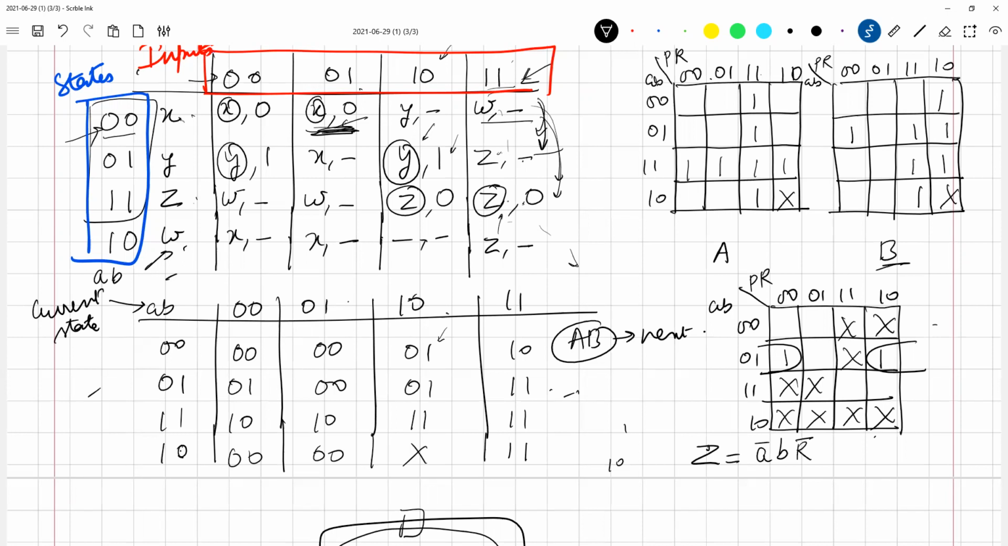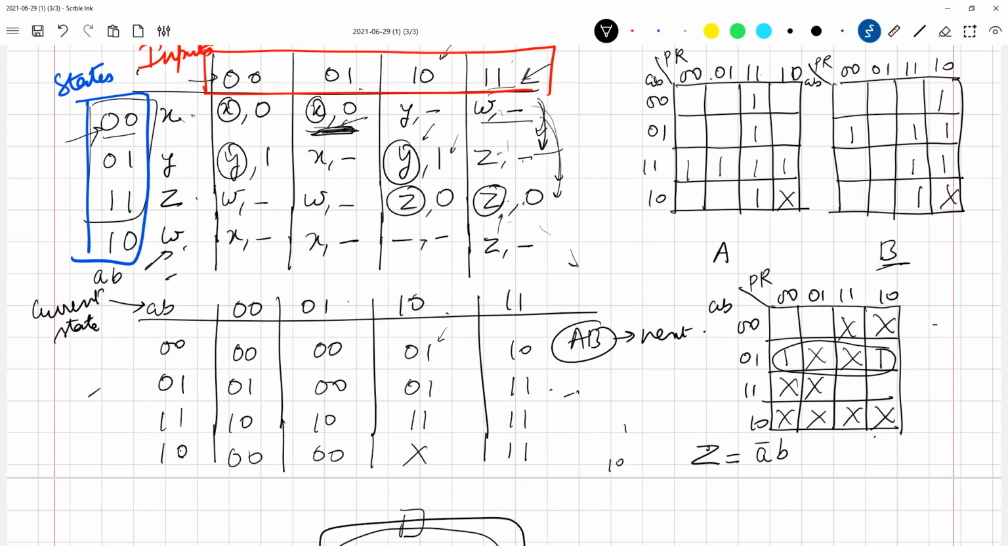Sir, you missed one don't care in the second row. Oh yeah. Thank you. Even better now. So let me erase these. This one and this one. So good, even better. So this is what we get. A bar B. Is that all right? Okay, which makes sense. You're right.